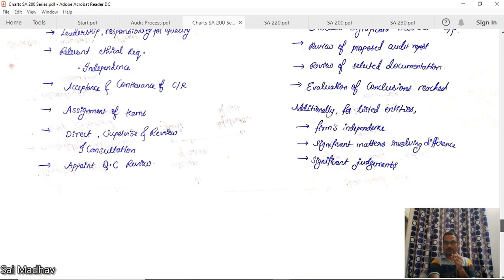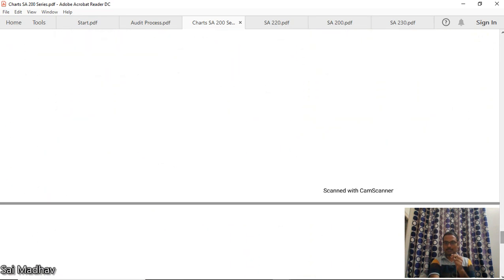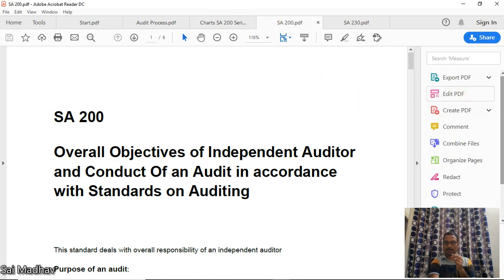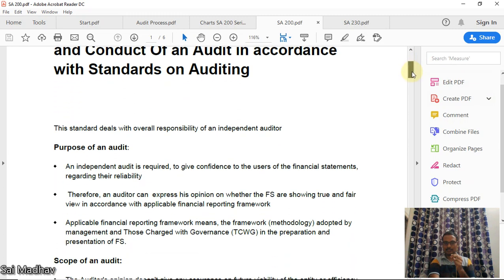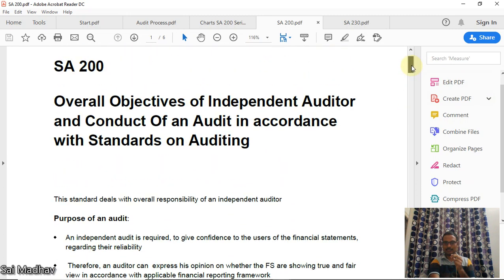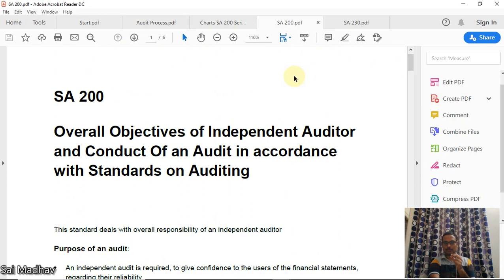Okay, now we'll go to SA 200. This standard contains mostly definitions, guys. In some basic understanding, we'll go through this one. SA 200, the name is Overall Objectives of the Independent Auditor and the Conduct of an Audit in Accordance with Standards on Auditing.